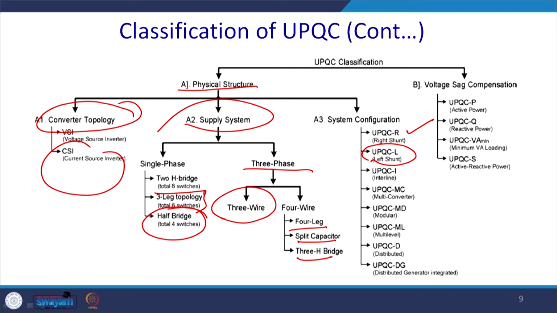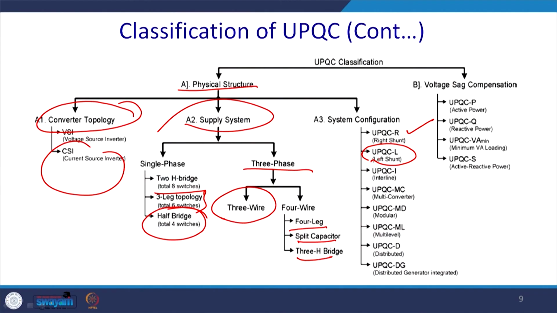Left shunt is generally not used because we want voltage sag or swell to be mitigated first, so that there is no problem on the voltage side, and then the current gets rectified. But if we want to use the left shunt, there is only a single advantage, that sometimes it will see a lower rating in the case of a sole and all those things.